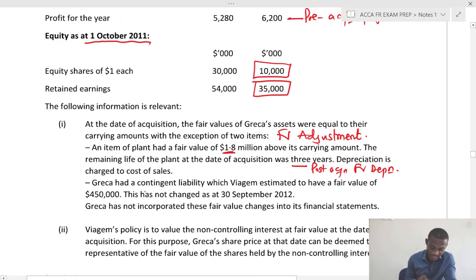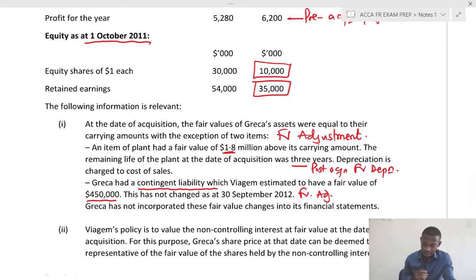Now, Recast had a contingent liability which Biadem estimated to have a fair value of 450. This is also a fair value adjustment. Now, Recast has not incorporated these fair value changes in its financial statements, and that is expected because it is only in the consolidated accounts that we account for the fair value adjustment.